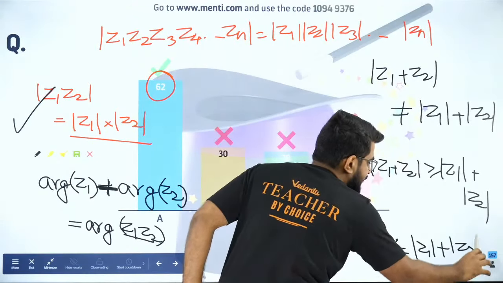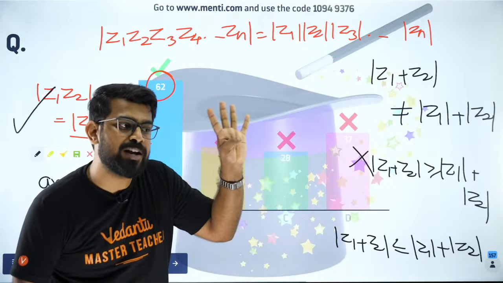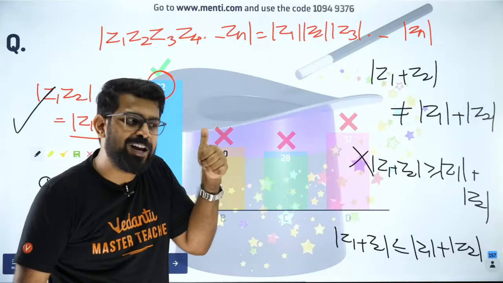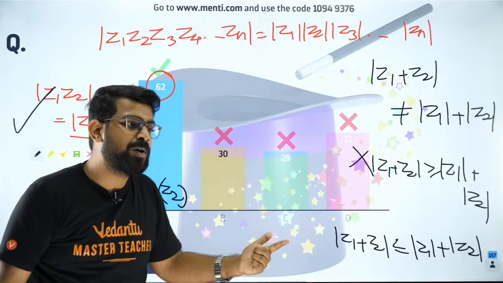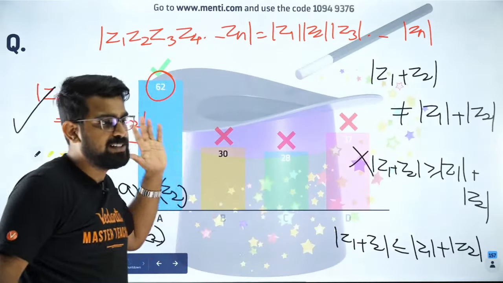Did you all like it, my dear students? Did you all enjoy it? Did you learn 4 good concepts? So shall I move forward? This is called the triangular inequality. Yes, Rahul, you're right. I will give it to you.